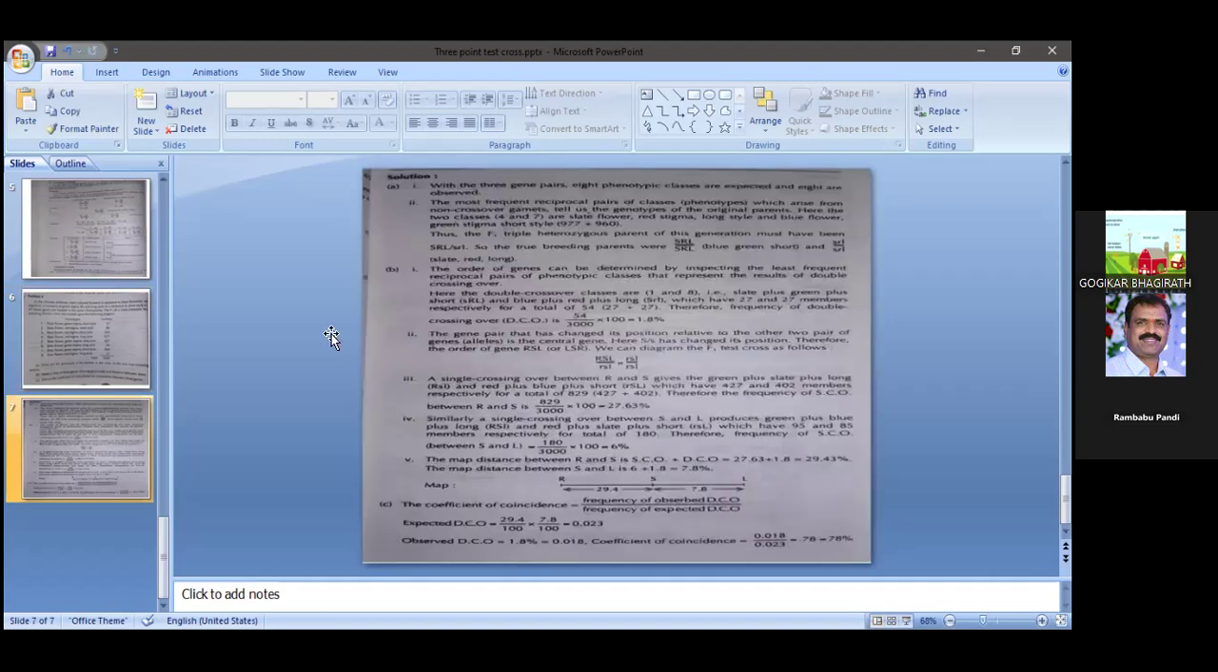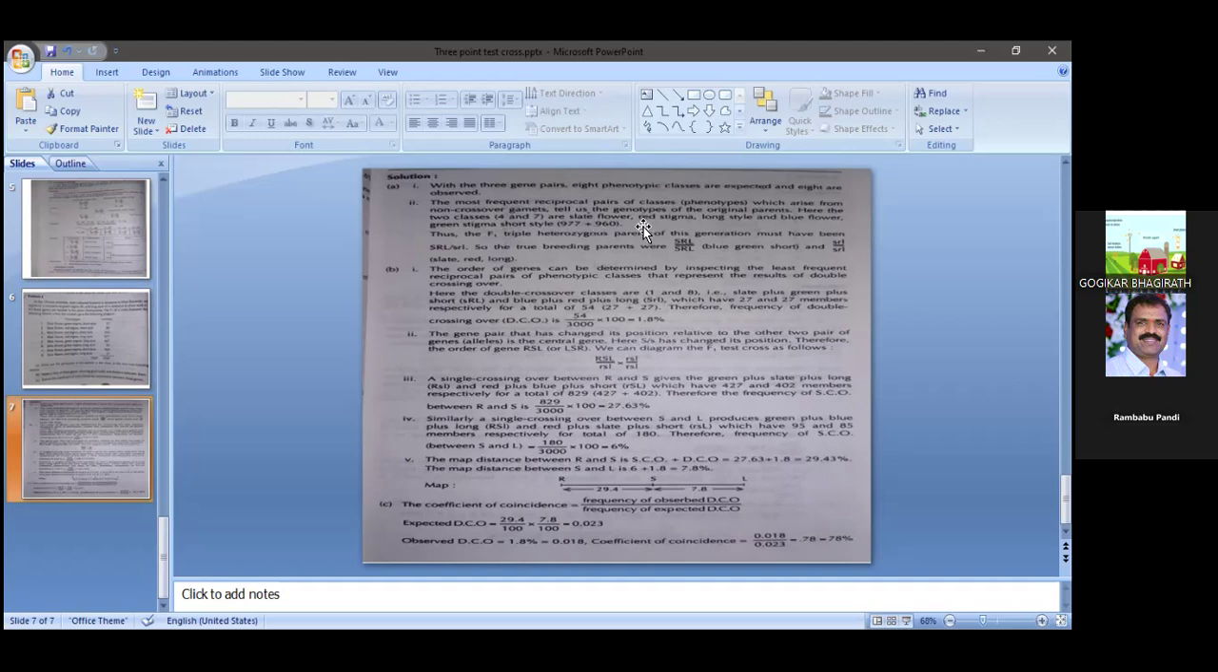See here, next slide. So first, the solution, how to solve this problem. With the 3 gene pairs, 8 phenotypic classes are expected and 8 are observed. The most frequent reciprocal pairs of phenotype classes arise from non-crossover gametes. Whatever the higher numbers in the progeny are, they are non-crossover gametes, directly coming from the non-crossover gametes.